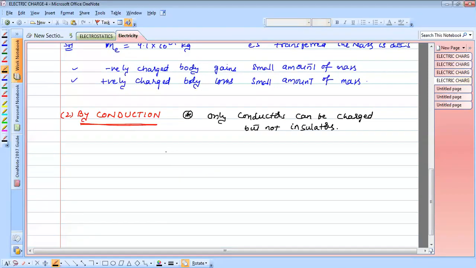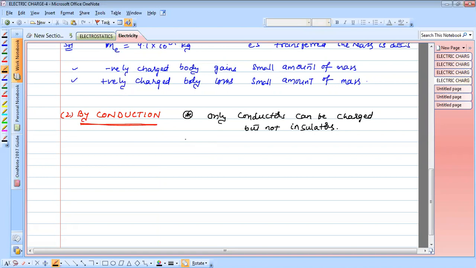How an uncharged body, meaning a neutral body. I told you already, neutral body in the sense that does not mean it has no charge. It means there is no net charge, because it consists of an equal amount of positive charge and an equal amount of negative charge. That is the meaning of a neutral body. Uncharged body does not mean that it has no charge. It means it has an equal amount of positive and negative charge. That is neutral. There is no excess charge.